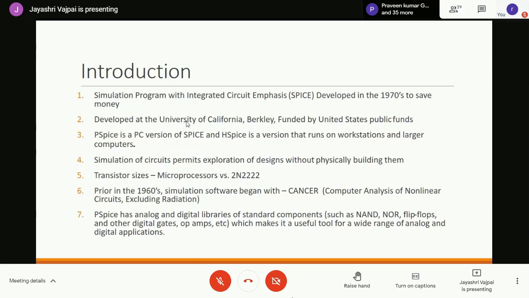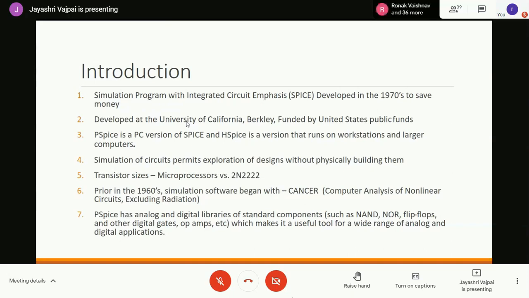So distributed computing and parallel computing concepts have been integrated into HSpice. It is a premium version, and it is particularly for commercial, techno-commercial work.